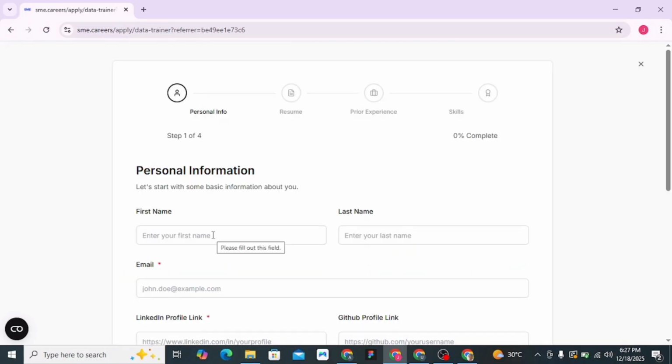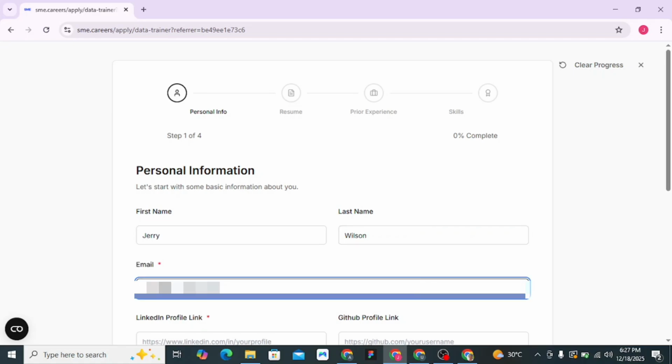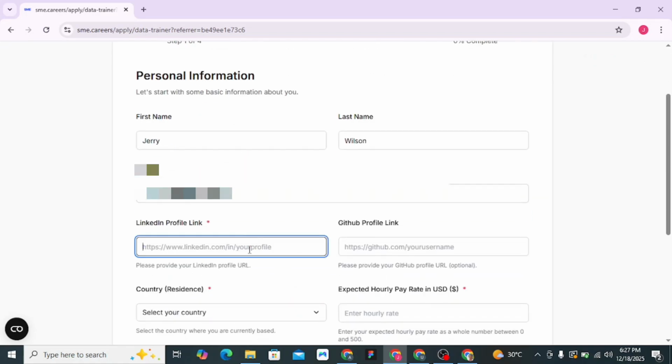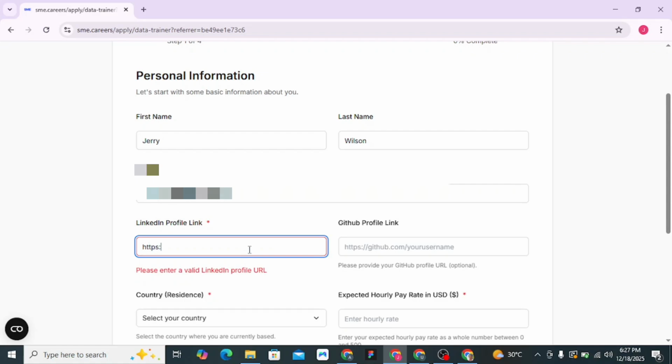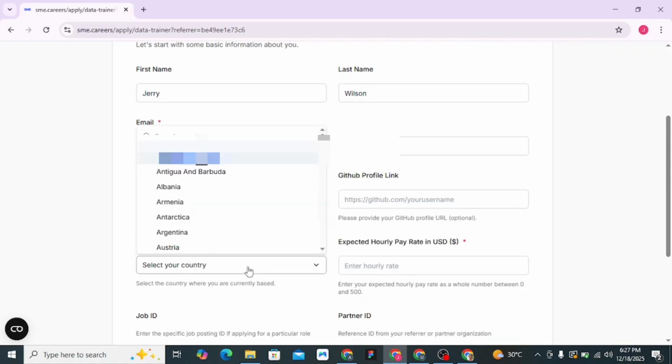For the purpose of this registration, I had to create a new email address and I would be applying again because I have an account with Superannotate already. So you want to fill in your first name and your last name and put in your email address. Under the LinkedIn profile link, if you do not have a LinkedIn account, what I want you to do is type https colon slash slash in slash in, in my case I wrote Jerry then dash Wilson. Okay, so these are all made up. I did not really apply to this particular role with this account. I'm just showing it to you because I have an account with them already.